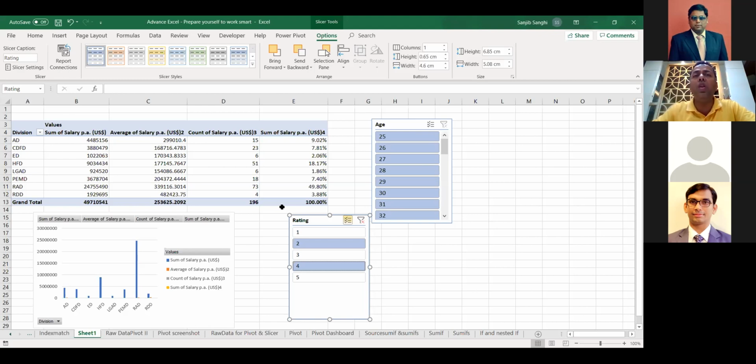Gone are the days where we are only going to work on historic data. I always discuss in my conference, there are 3 ways of looking at things. One is hindsight, one is insight, and one is foresight. Hindsight is basically working on the historical data, and I guess 99% of us as chartered accountants are doing that today. We are working on historic data. The data from where we are doing compliances is all historic data.